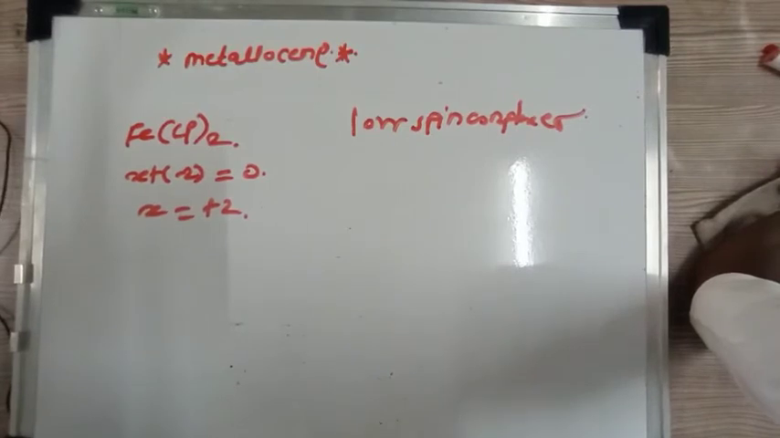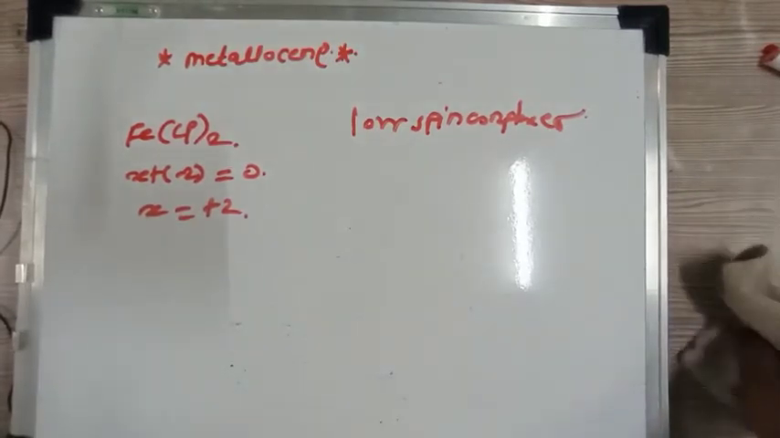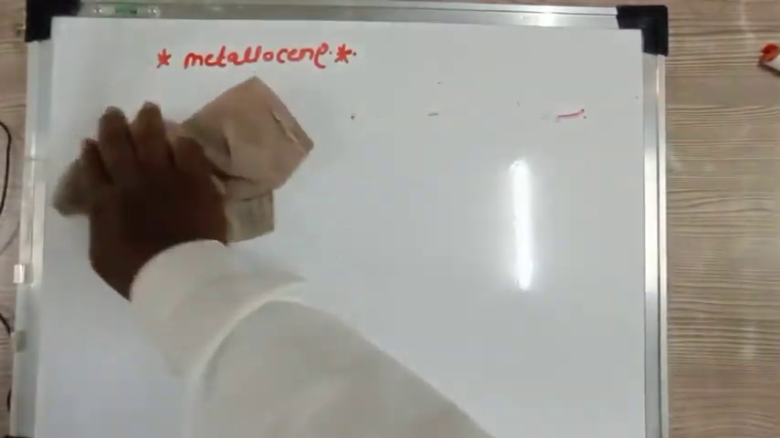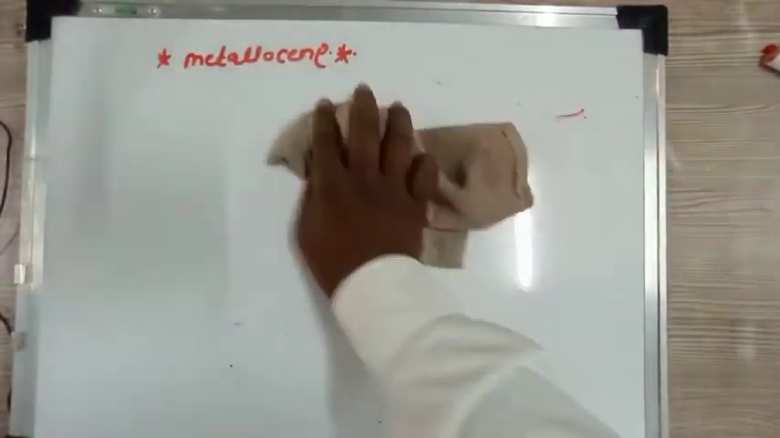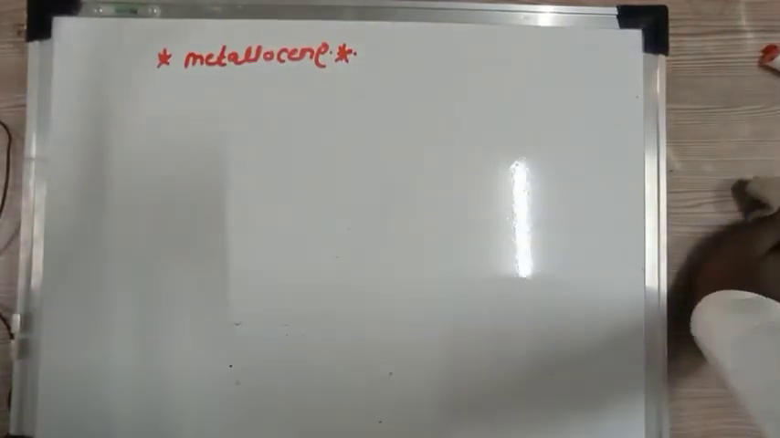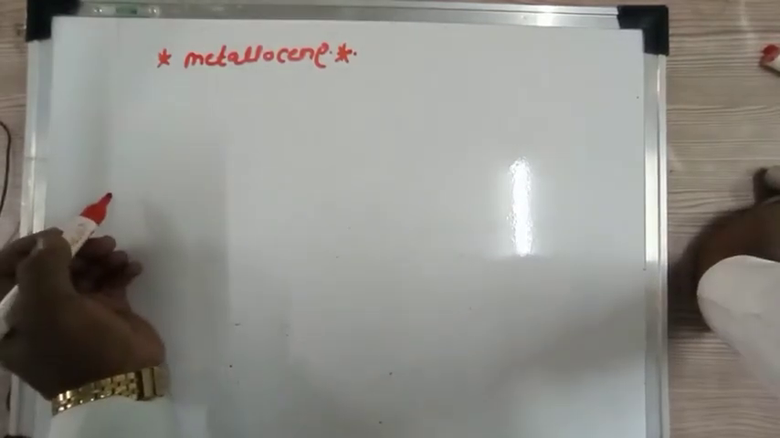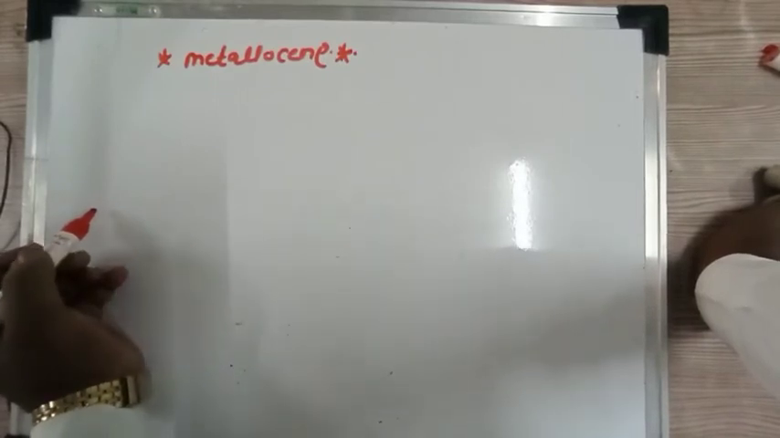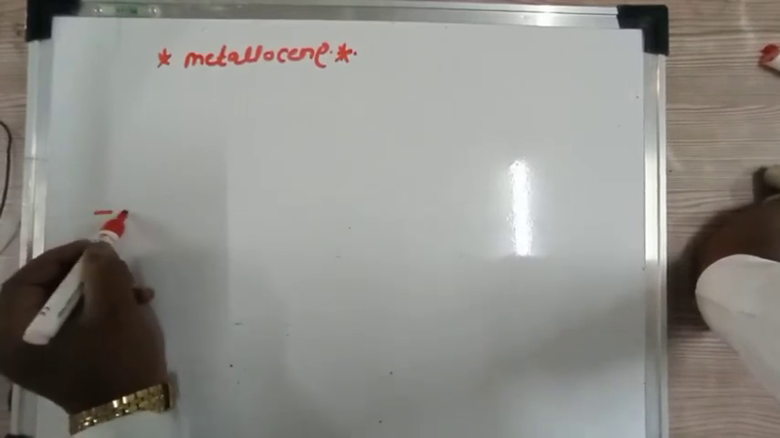Let us consider the d orbital splitting in these metallocenes. We have already discussed that whenever a ligand is attached to the metal atom, the d orbital is split into two energy levels: the lower energy t2g orbitals and the higher energy eg orbitals. But in the case of metallocenes, the d orbital is split differently.